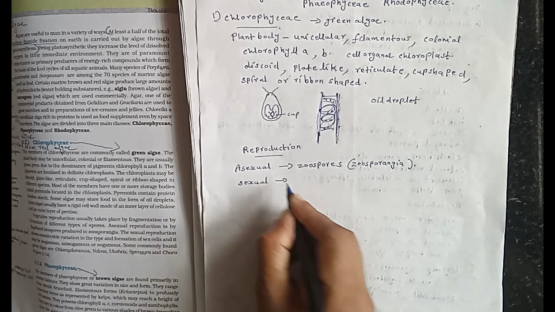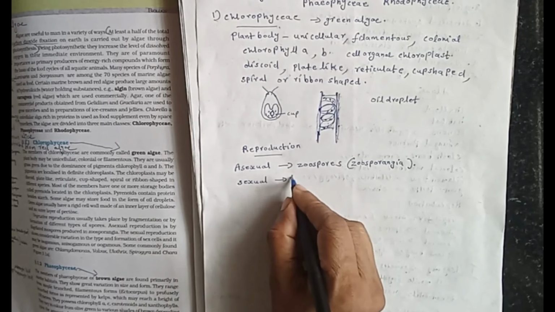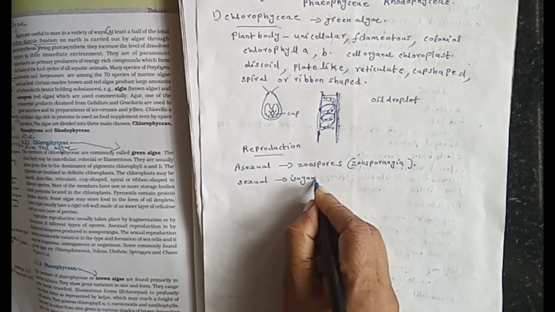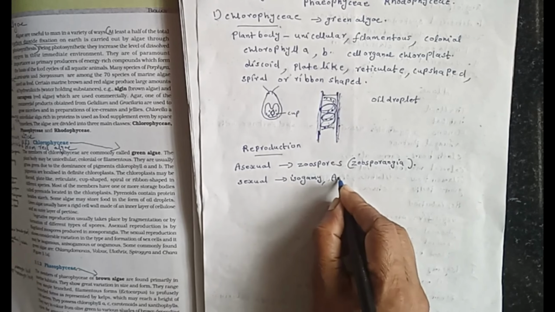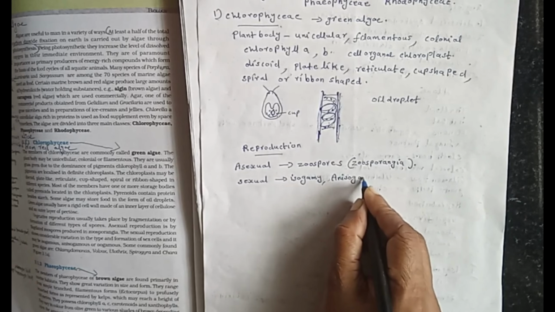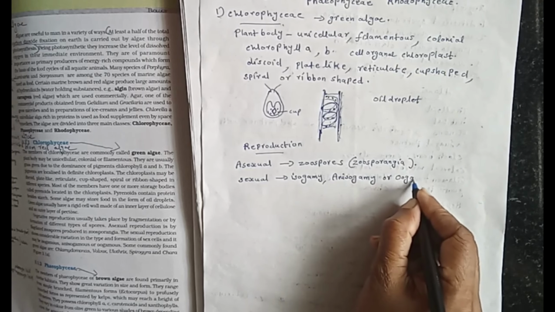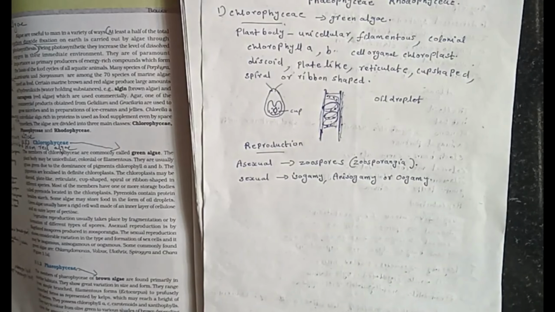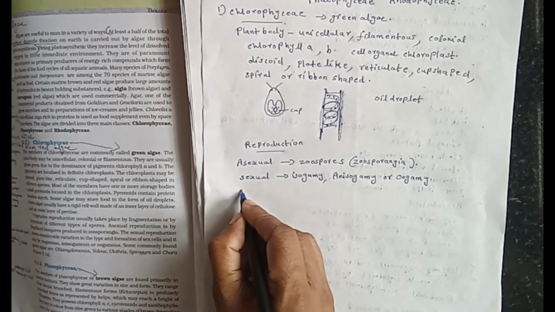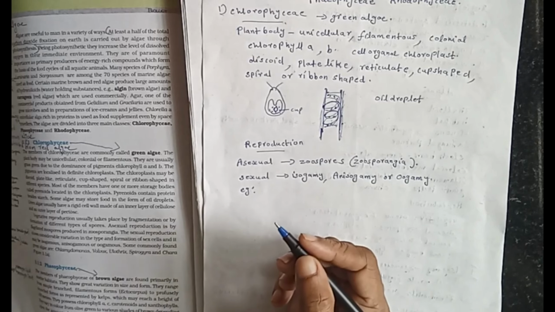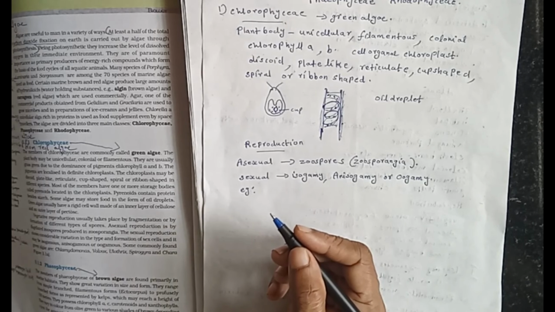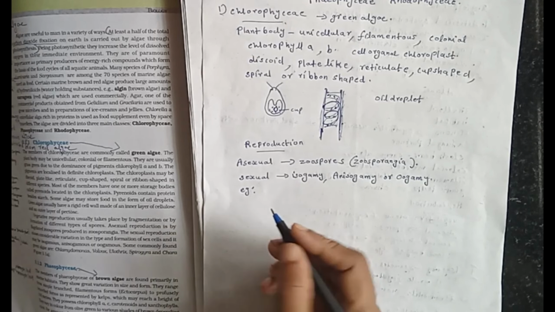Sexual reproduction may be isogamy, anisogamy or oogamy. That depends upon the species. Some examples of Chlorophyceae members are Chlamydomonas, Volvox, Ulothrix, Spirogyra and Chara.